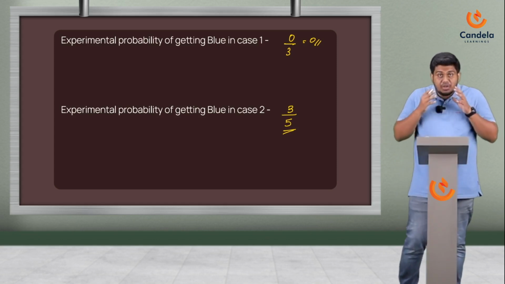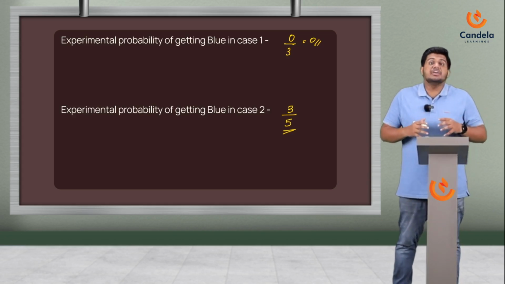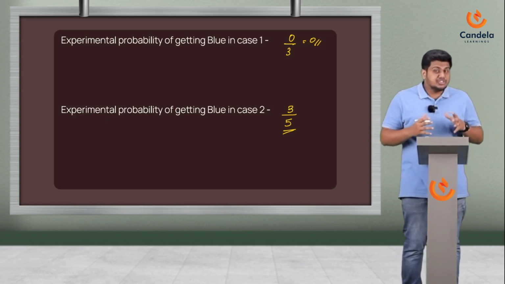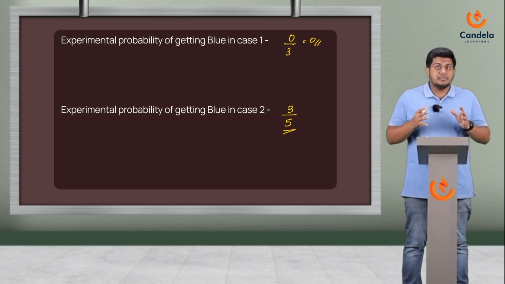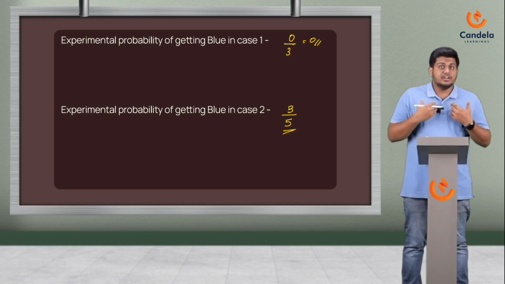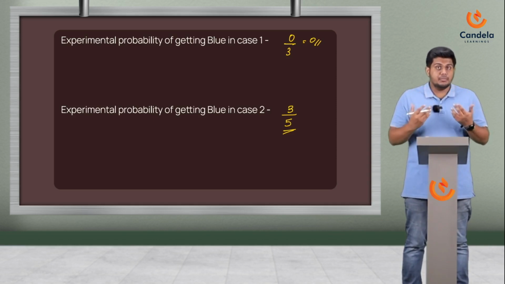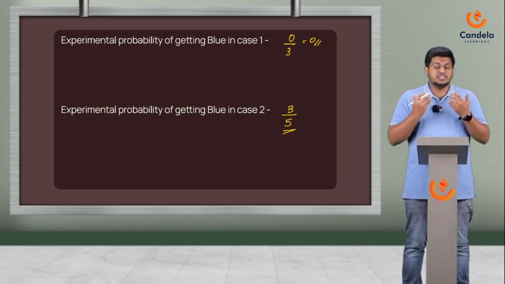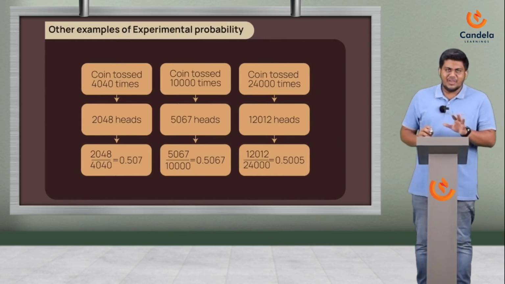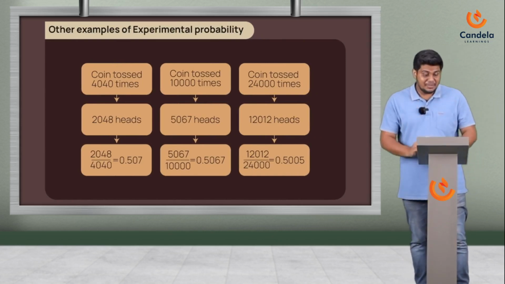Say if I wanted to actually know how many blues I will get if I do it 10 times or 15 times or 20 times, I will actually have to do this experiment where I take the bowl 15 times and 20 times. I mean, if you're the one who's doing it, I'm sure you'll be bored. I mean, if there is someone who's watching it, I'm sure they're definitely bored. So it's a little difficult. Now, let me show a few examples of few very boring people.